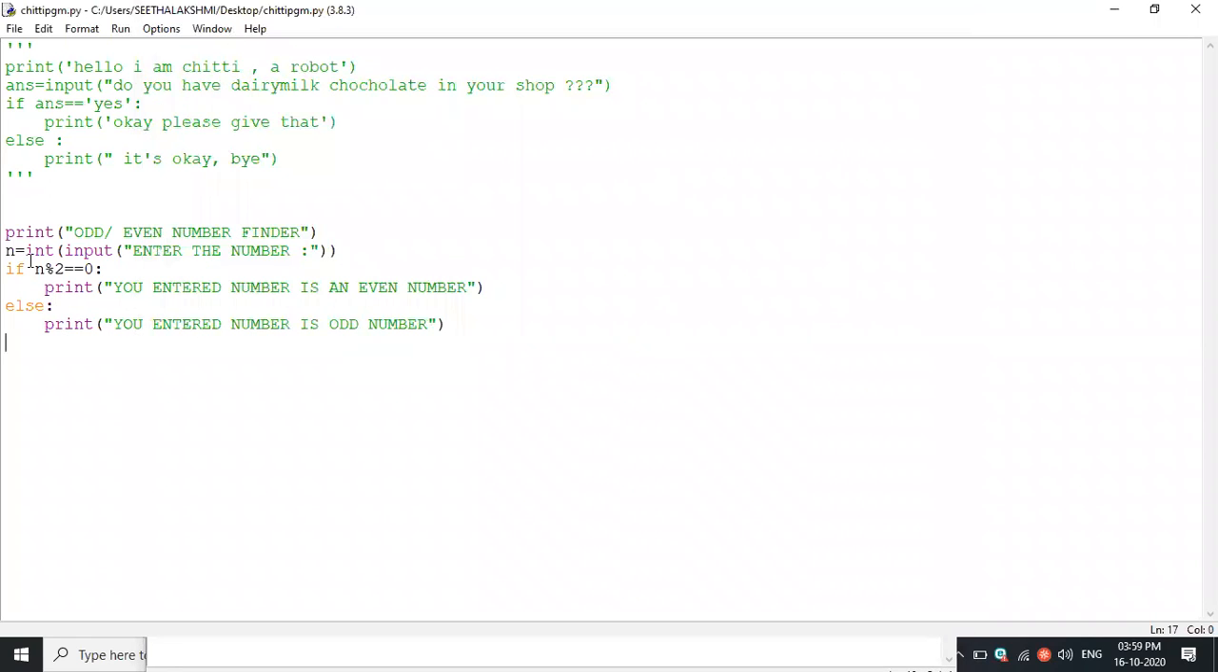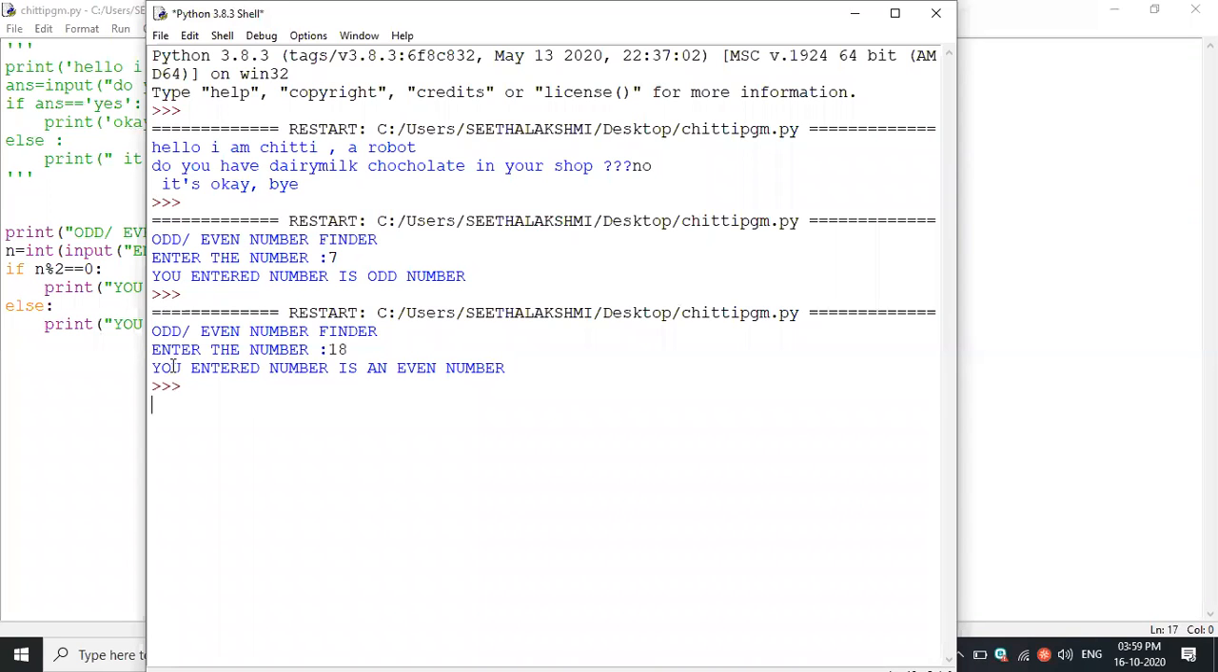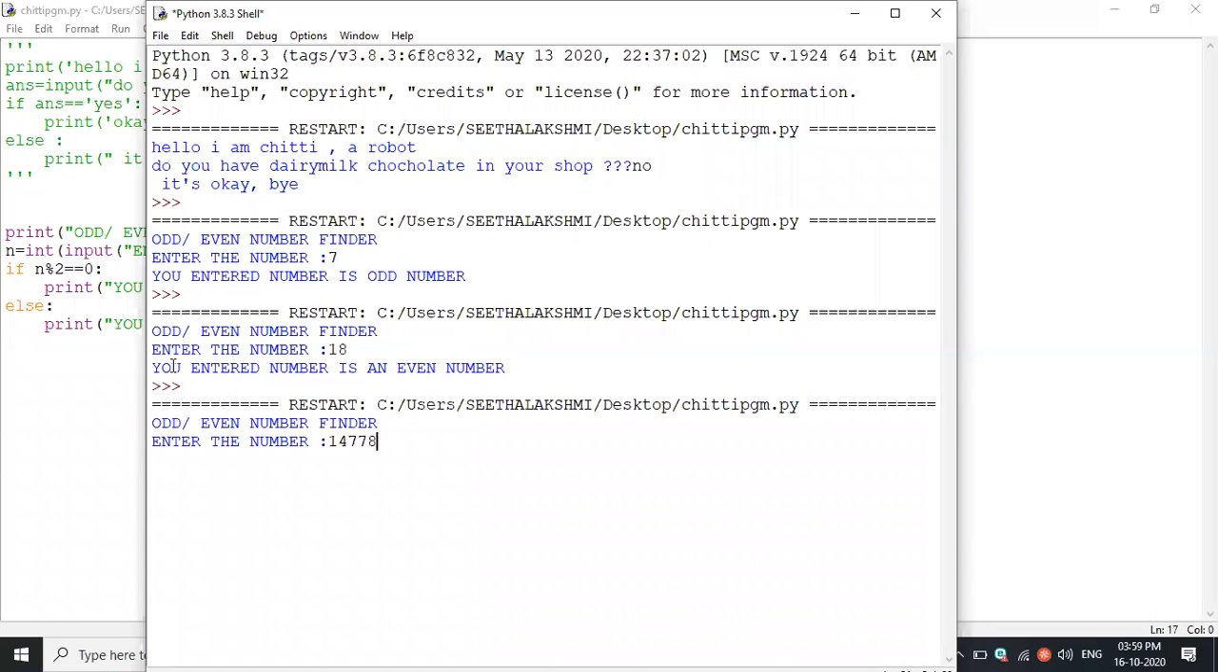Have you got it? Just 3 lines only. We made a program, whatever number I give, I'm just running for that. It's telling it's odd number. Have you got it? The number is divided by 2, and that will give the remainder. So this was the thing. Have you understood this program?